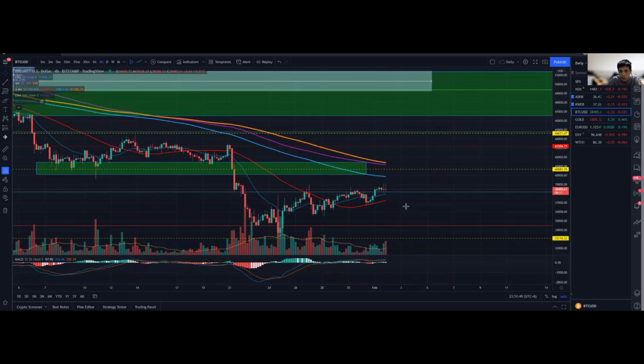On the 4-hour chart, you do see some sort of indecision over here. There have been two attempts to break over this high, which was at the 38.9K region. If we can successfully break above that, closing above the 39K mark and staying above that for at least 4 to even 6 candlesticks, that will be a much needed relief rally that Bitcoin could have towards the upside, especially when we are building right below the resistance, which I want to mention is the 40K region.